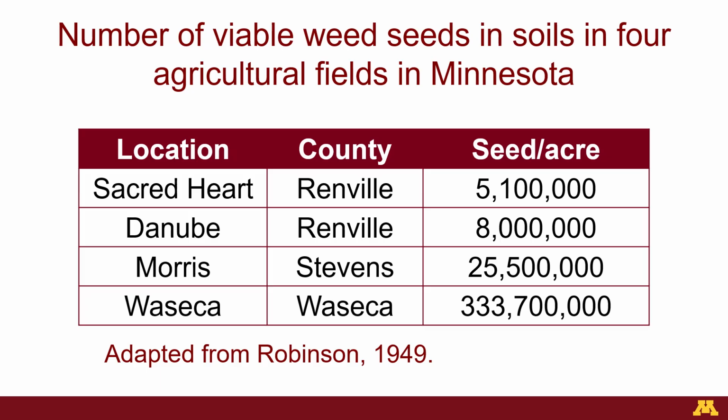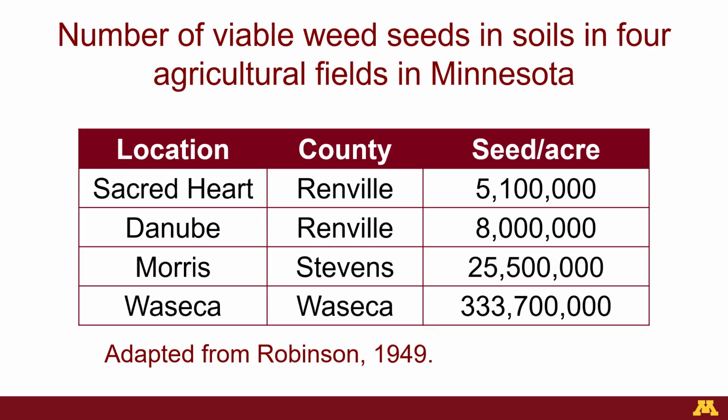Here is a table with the number of viable weed seeds in soils of 4 agricultural fields in Minnesota. In Sacred Heart in Renville County, there were 5,100,000 weed seeds per acre. In Danube in Renville County, there were 8 million weed seeds per acre. In Morris in Stevens County, there were